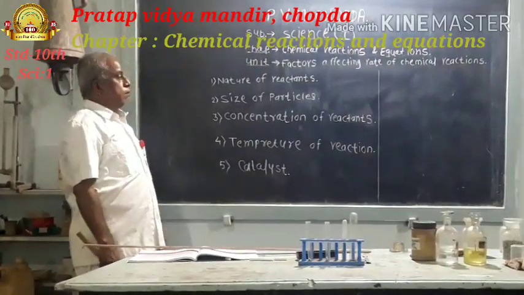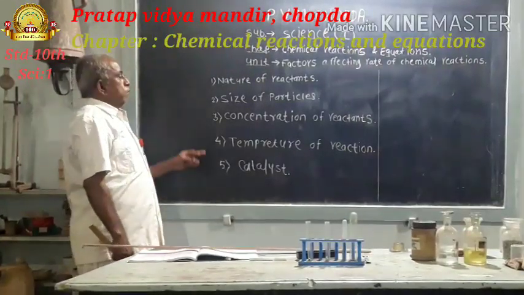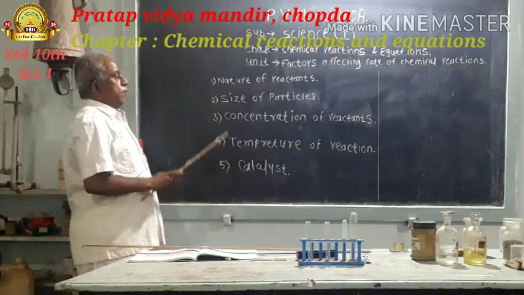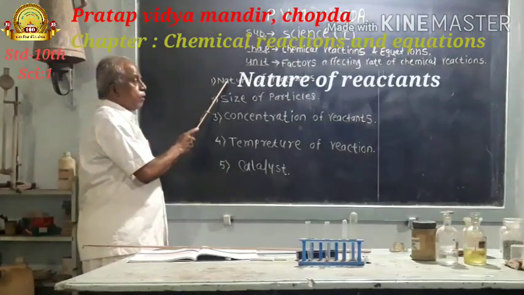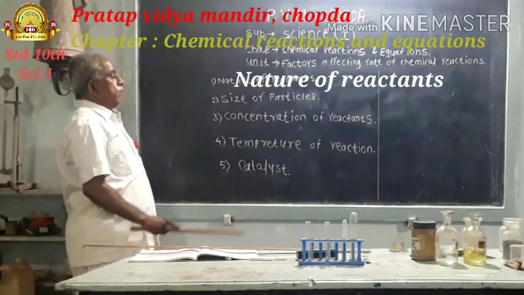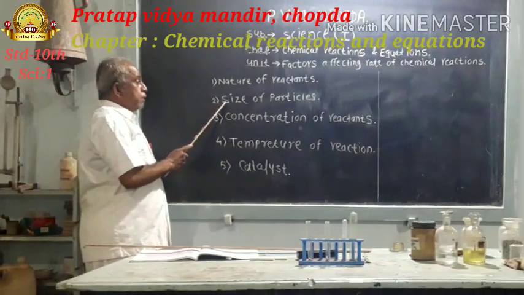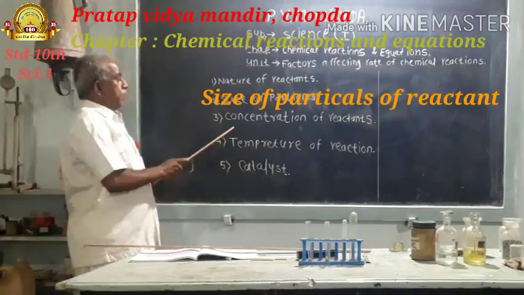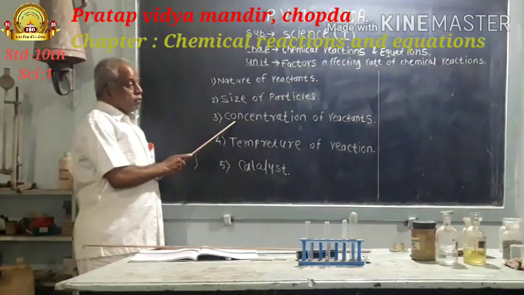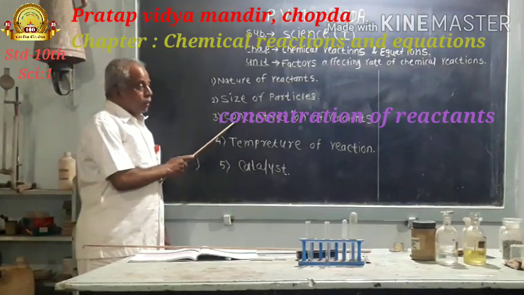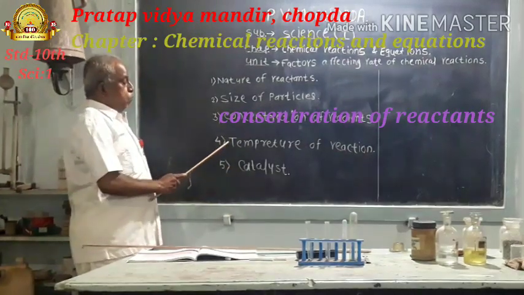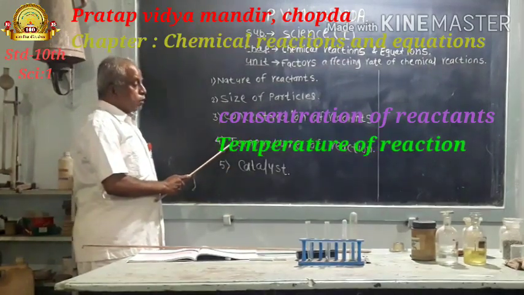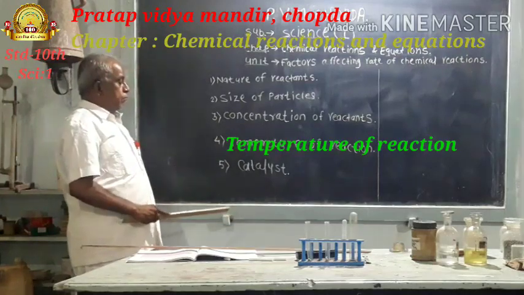Among these factors, the first factor is nature of reactants. Second factor is size of particles of reactants. Third, concentration of reactant. Fourth one, temperature of reaction.